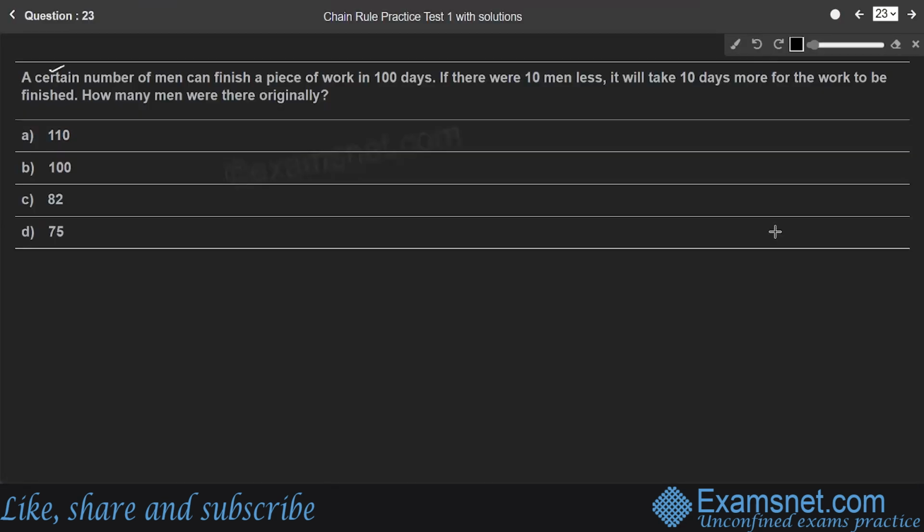Question number 23. A certain number of men can finish a piece of work in 100 days. If there were 10 men less, it will take 10 days more for the work to be finished. How many men were there originally? So students, as in the previous question, here also we are using the concept of work is equal to efficiency into time. In this particular case, efficiency is nothing but number of persons, right? So here, a certain number of men can finish a piece of work in 100 days. So let this number of men be X. There are X number of men who are going to finish a work in 100 days.